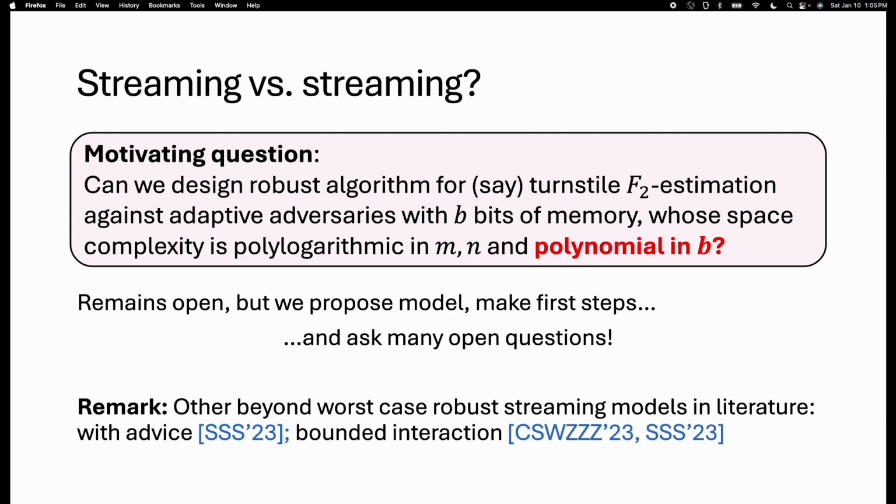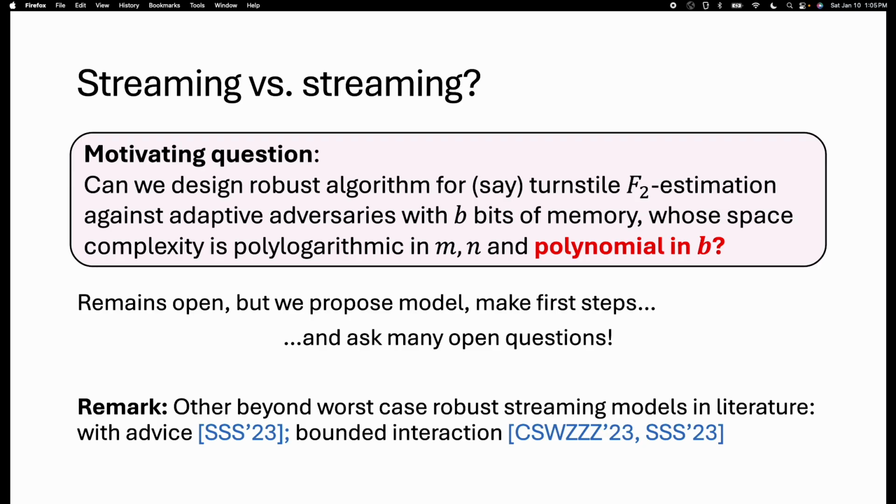To be more precise, can we design robust streaming algorithms for, say, the turnstile F2 estimation problem against adaptive adversaries that only have b bits of memory, and we require our robust algorithm to have space complexity that's polylogarithmic in m and n, thus matching the oblivious case, and polynomial in b? This question remains open, unfortunately, but we propose some of the first steps towards resolving this question and propose some interesting models as well.